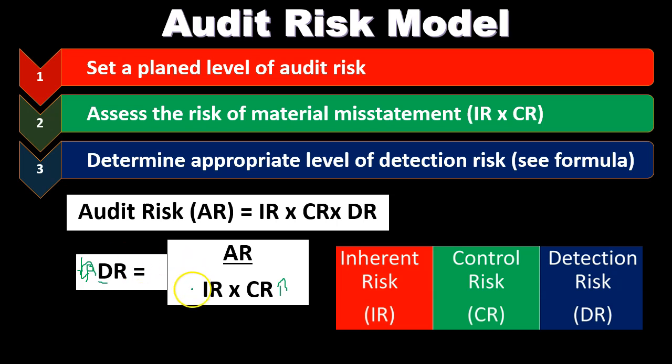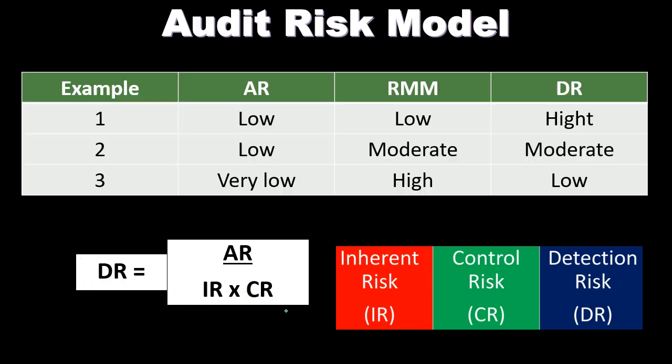What if the inherent risk was high? What if the control risk was high? What if it was low? What would happen then to the detection risk? Just remember that when you're thinking about the detection risk, if it's high, it's almost a good thing because that means we're doing less work and depending more on the controls and just the environment. If it's low, that means we're depending less on the controls, and we're probably then going to have to do more of the substantive testing.